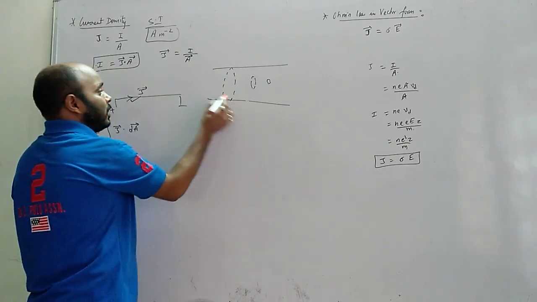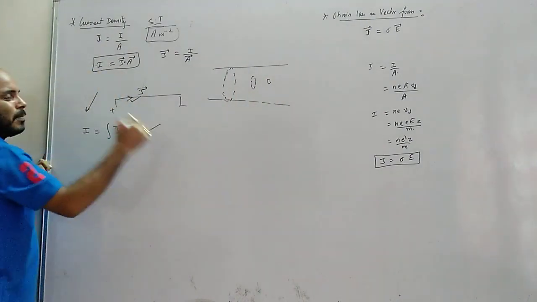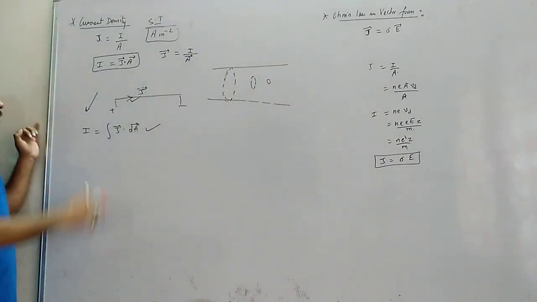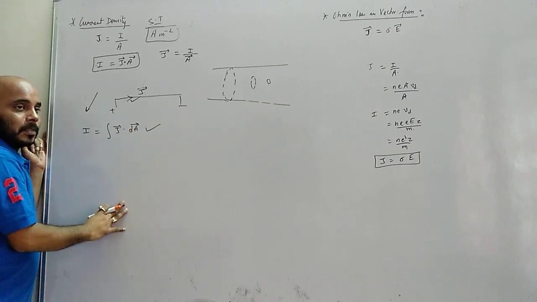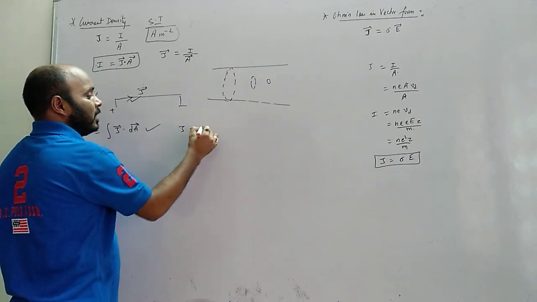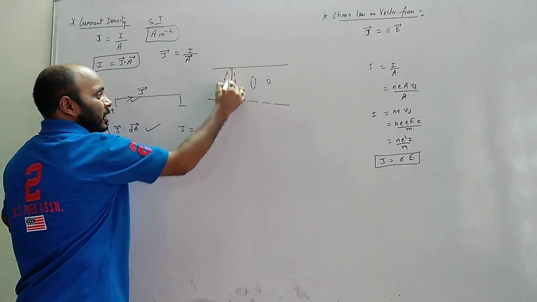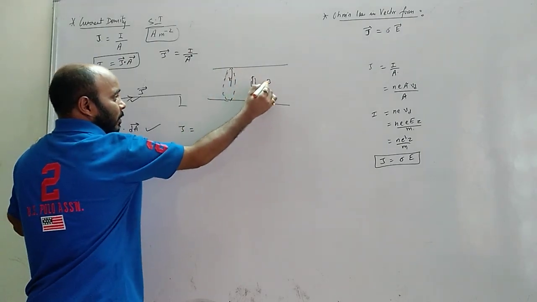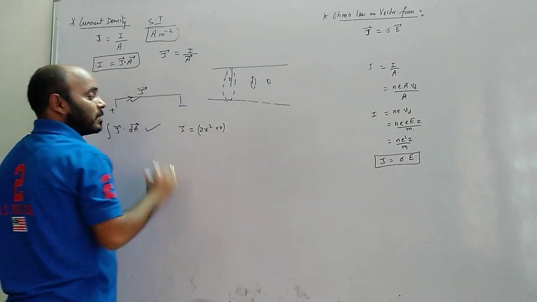But if the J value changes with the area, then we have to use the same concept of integration. When this value is not constant, when it changes with the area, then we use this expression. That means in these cases, J will be written in terms of A. For example, J is something that will depend on the radius, suppose it depends on this radius. Here the radius is different, here the radius is different, here the radius is different. For example, it's 2r square plus r like this.